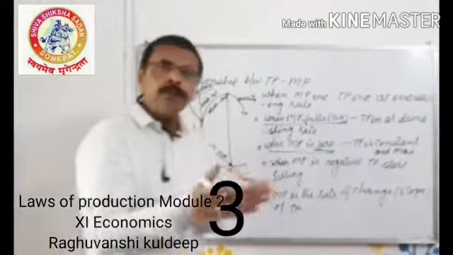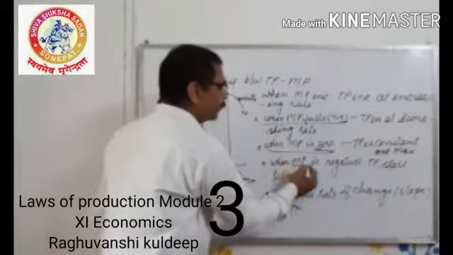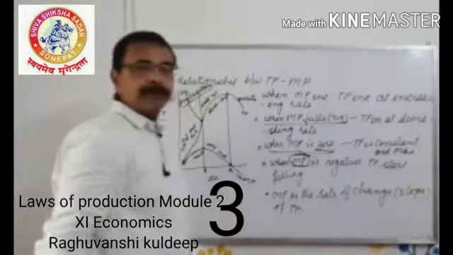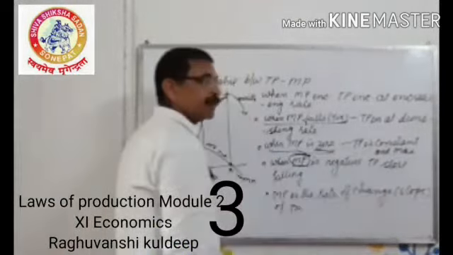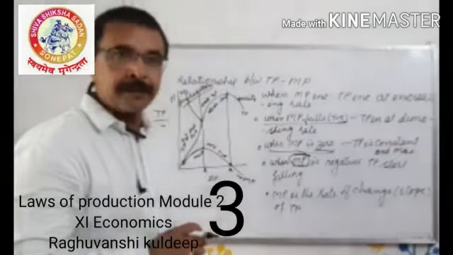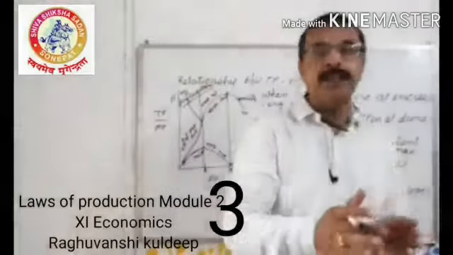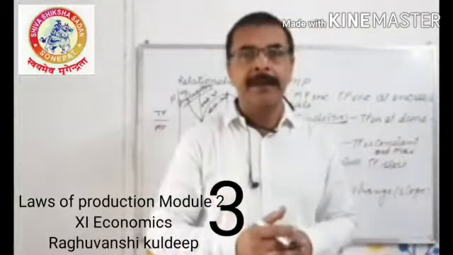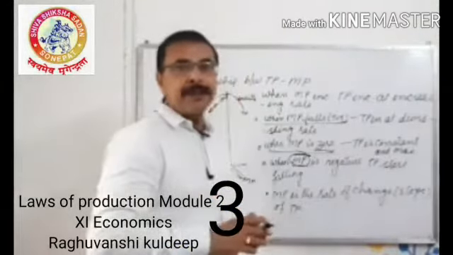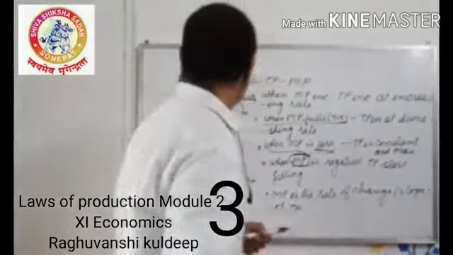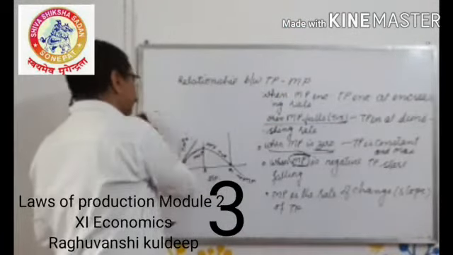So what we can conclude here is that whatever changes we are getting in TP are according to the change in MP. That means MP is the rate of change, or slope, of the TP curve. So total product depends on the changes in marginal product. That's why we say that marginal product is the rate of change in total product. In the next stage, I will tell you the relationship between marginal product and average product.